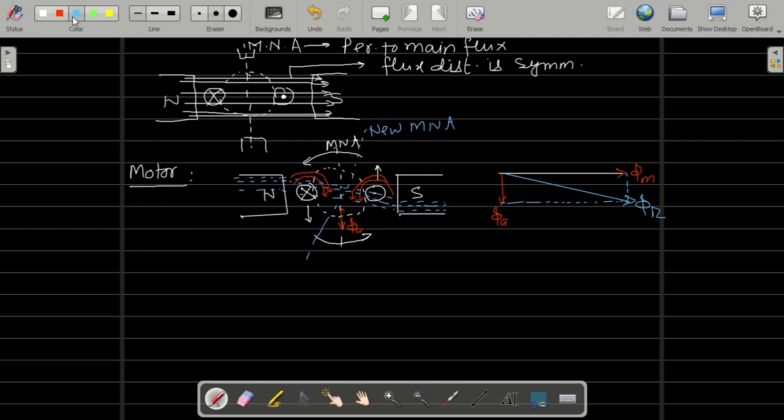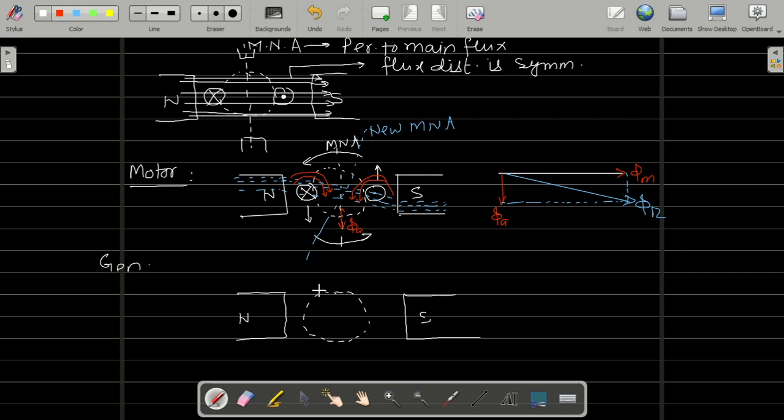Now in case of generator it will be the same process, right? I'm going to discuss in case of generator. This is the north pole. This is the south pole. Here it is a conductor, armature conductor.